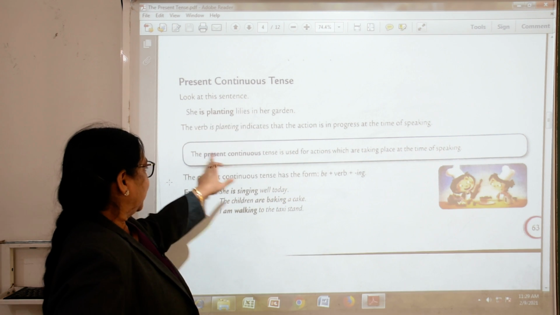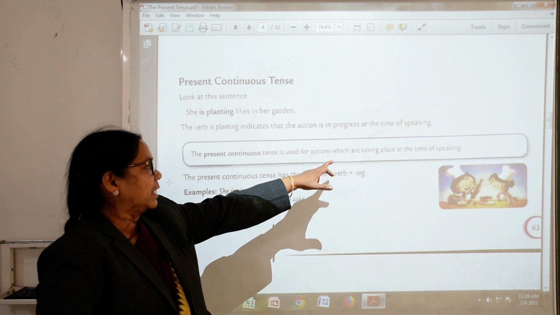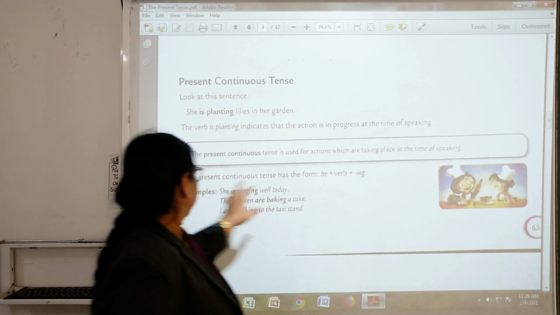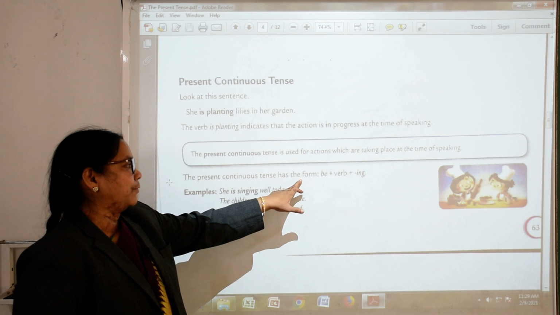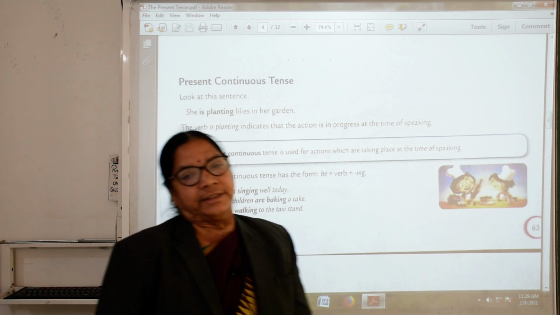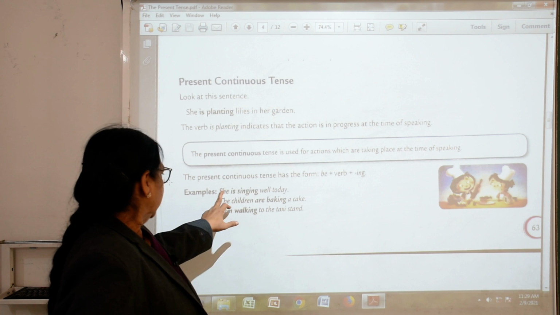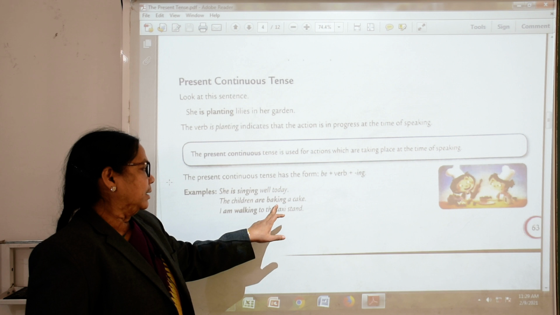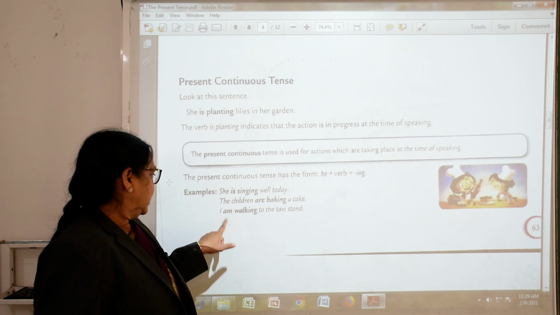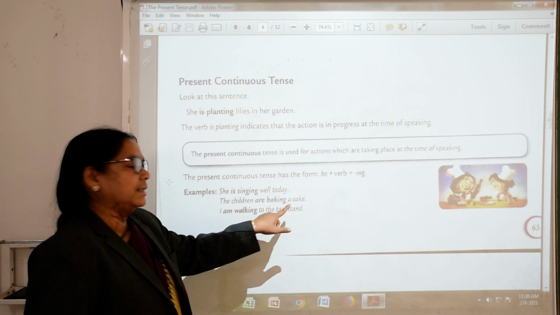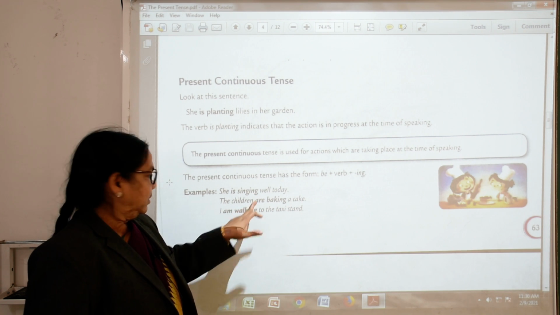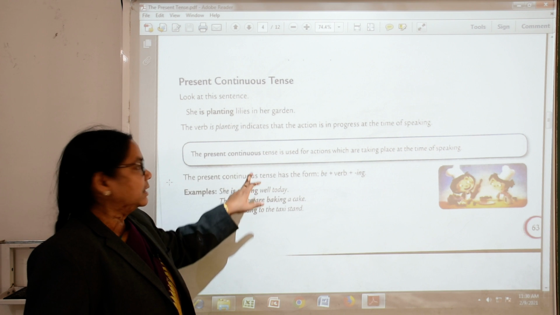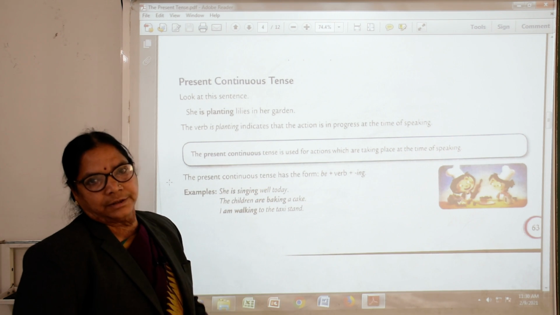So, the present continuous tense is used for actions which are taking place at the time of speaking. The present continuous tense has the form be plus verb plus ing. Now, she is singing well today. The children are baking a cake. I am walking to the taxi stand. See, is singing, are baking, am walking. These are present continuous tense.